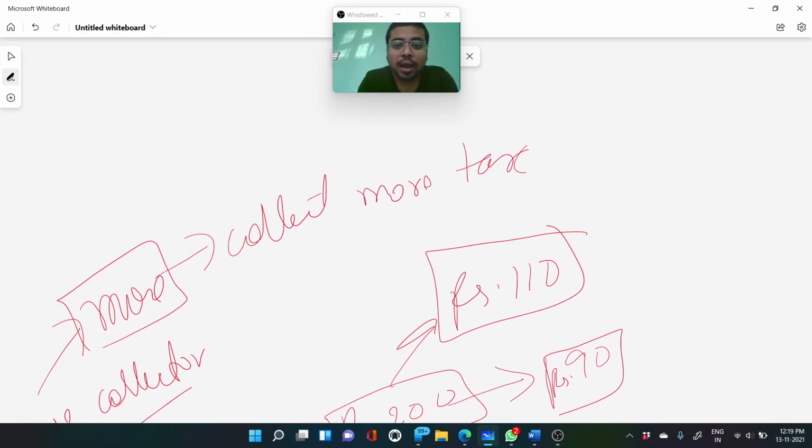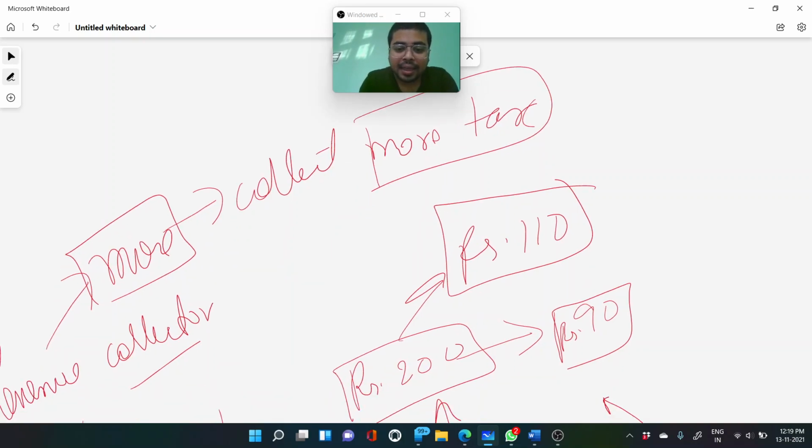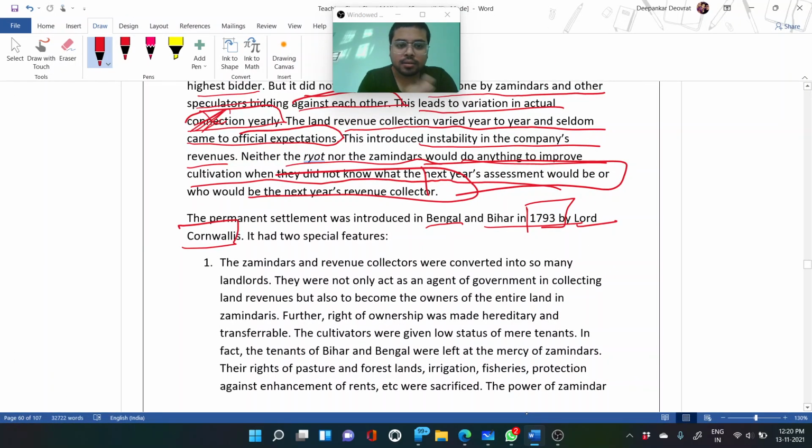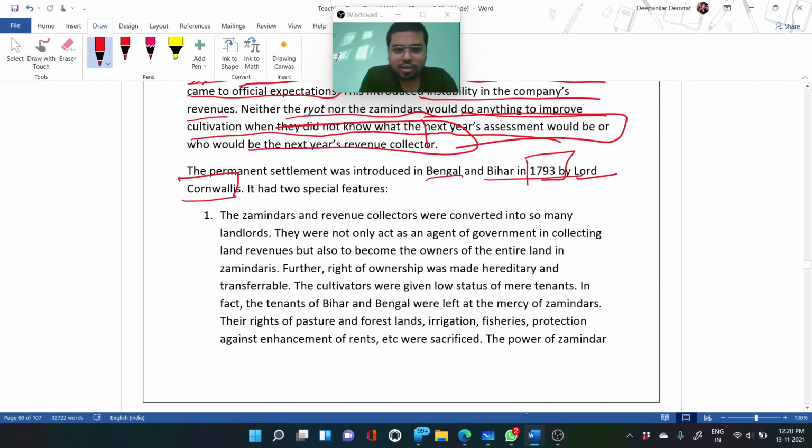And when I am able to collect more tax, like here in this scenario rupees 210, my profit margin will automatically increase. In the previous scenario, as per the government fix, I was getting rupees 10 only. But if I am able to collect more, I am getting more money, more profit. So that was the main thing under this settlement. Okay, the same thing is explained here.